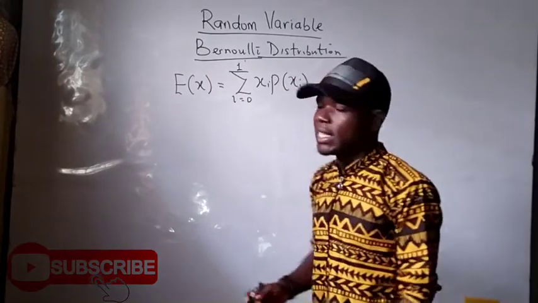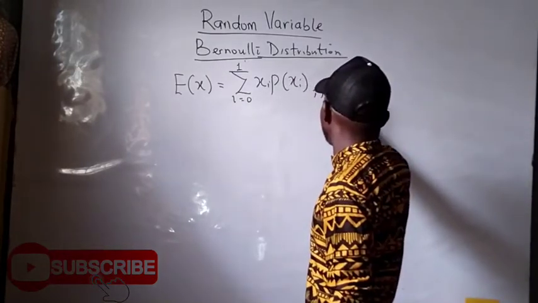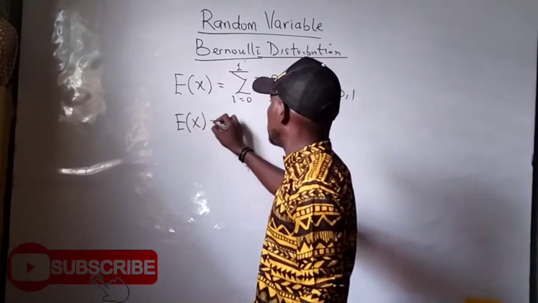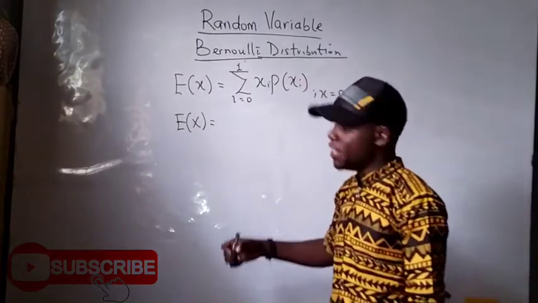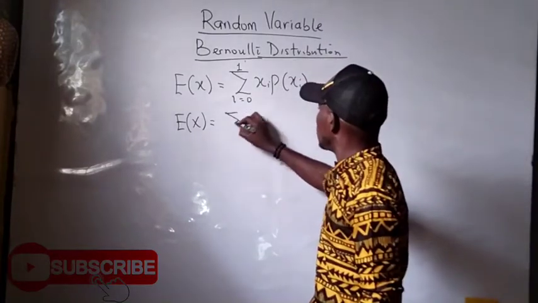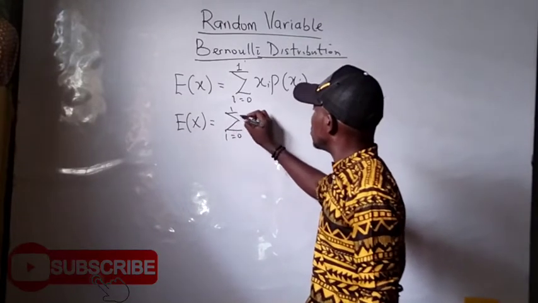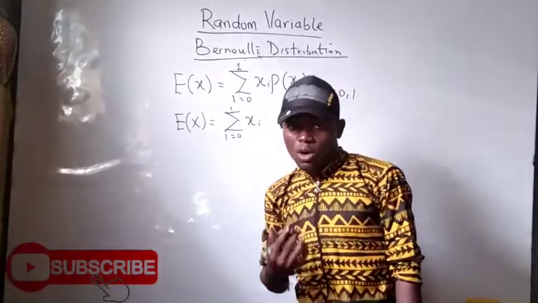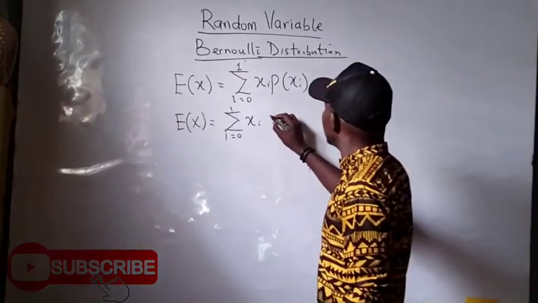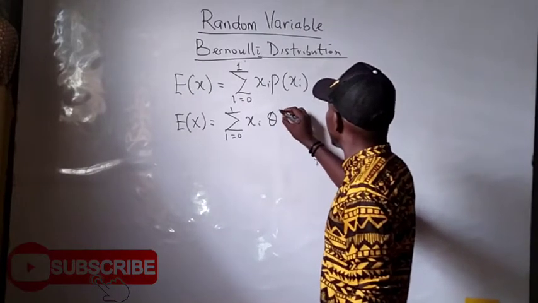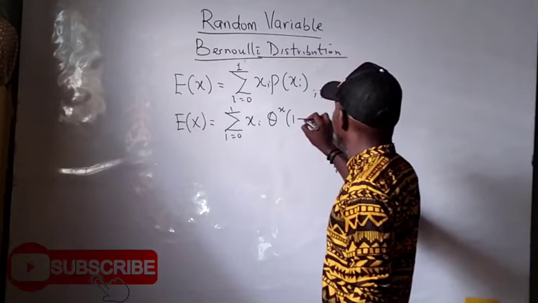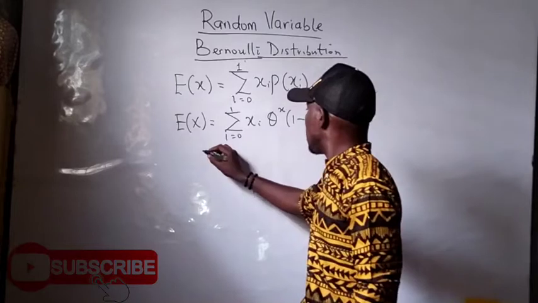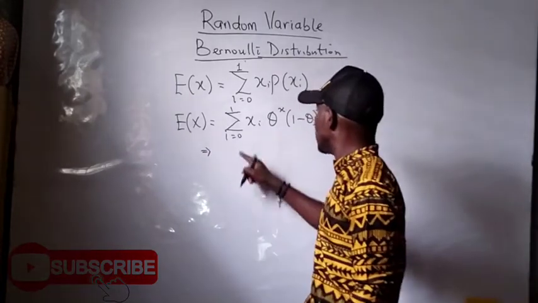Then what do I have next is that since I know that my x is actually ranging between 0 and 1, I'm going to be writing it as the mathematical expectation of a Bernoulli distribution to find the mean, which is the summation of i ranging from 0 down to 1 of x_i times the probability distribution of Bernoulli, given as theta raised to the power x and 1 minus theta raised to the power 1 minus x.